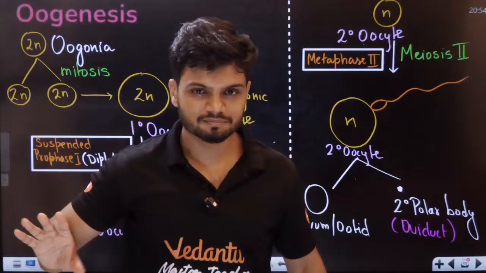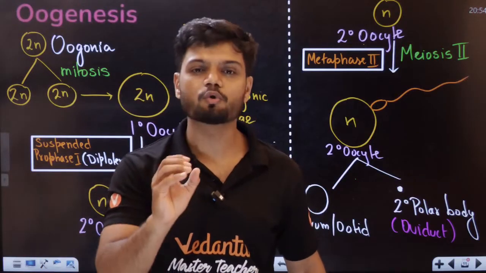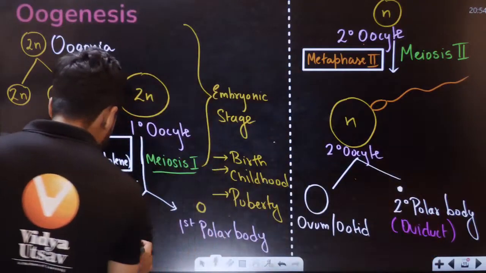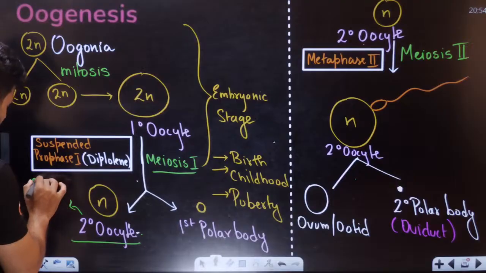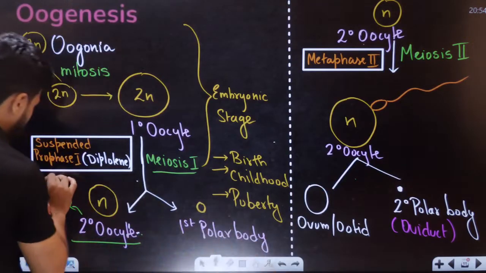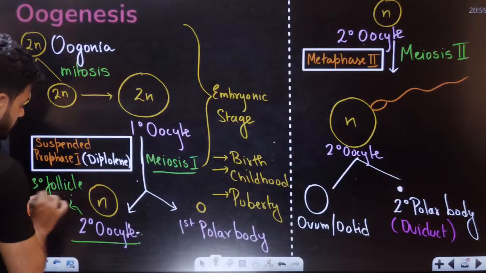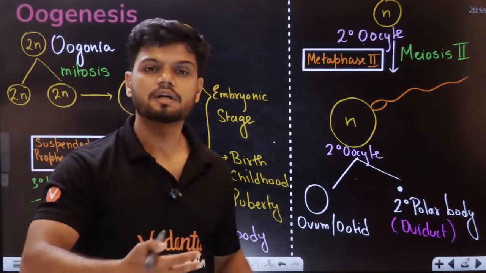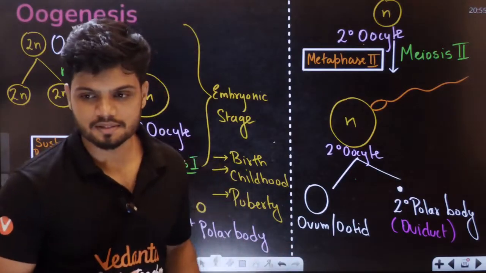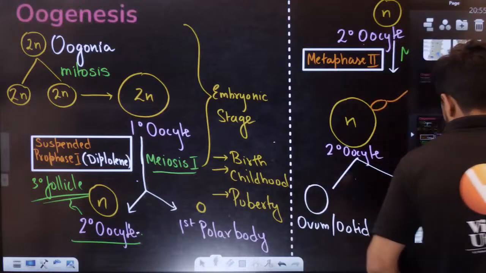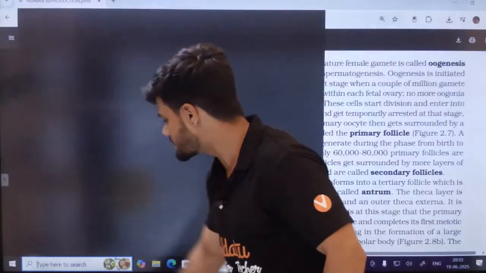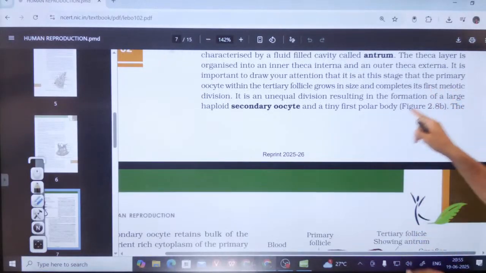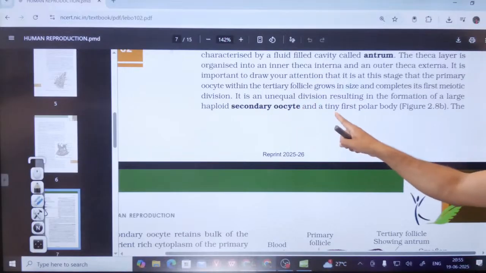Spermatogenesis is very simple, but oogenesis is so beautiful. We get the secondary oocyte in the tertiary follicle in the starting. Later on it becomes the Graafian follicle. The Graafian follicle ruptures and ovulation happens eventually. This is why I say read NCERT always, you get a better understanding. The first meiotic division is unequal, giving a secondary oocyte and a tiny first polar body.